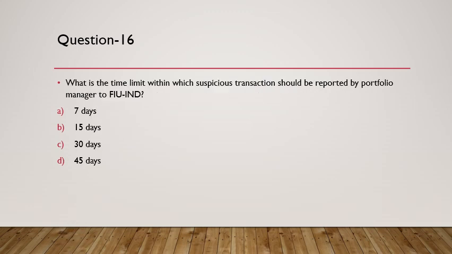A is the answer. Question number 16 is related to an institution called FIU-IND, which is Financial Intelligence Unit India, and any suspicious activity related to financial transactions has to be reported to this particular entity. All the capital market intermediaries have to report that. So what is the time limit within which a suspicious transaction should be reported by a portfolio manager, who is also accountable to report it as per the Prevention of Money Laundering Act in India, and also as per the guidelines set by the market regulator? So the answer here would be 7 days.